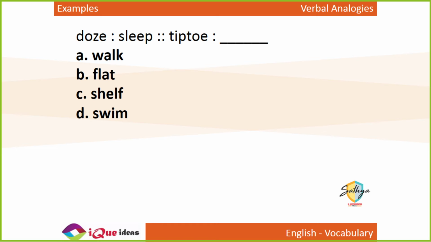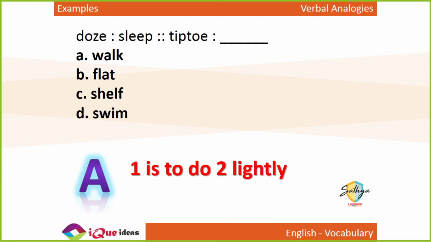When the boy entered the house very late, he tiptoed through the kitchen so as to not wake his mother. When the boy entered very late into his house, he tiptoed around to avoid waking his mother. Tiptoe यानी हल्के से चलना. So to doze is to sleep lightly. Tiptoe is to walk lightly. Just like doze is to sleep lightly, tiptoe is to walk lightly. Right?